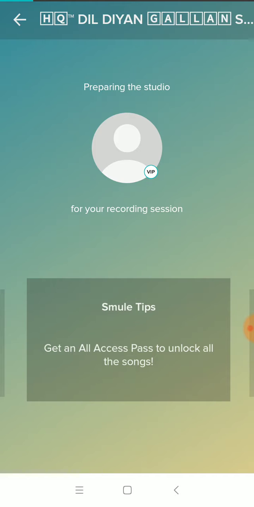Smule tips. So this is the way to use a VIP account without any payment, and it is very successful. When after 3 days the account will lose its VIP position, we have to re-sign up. Okay, thanks.